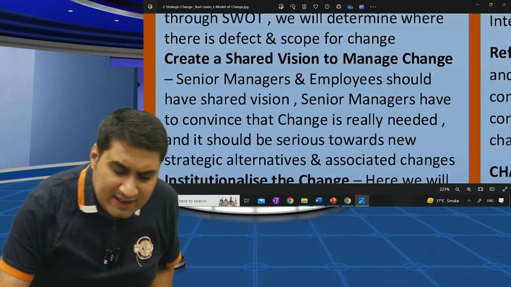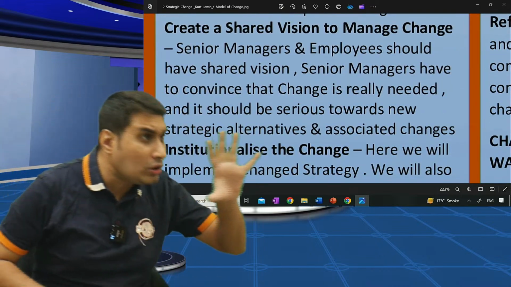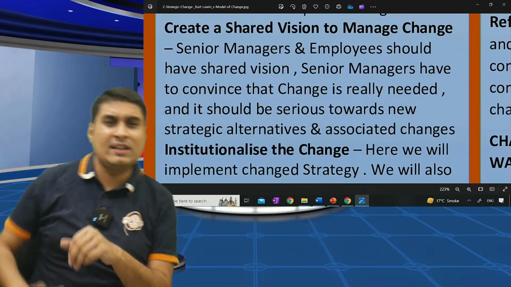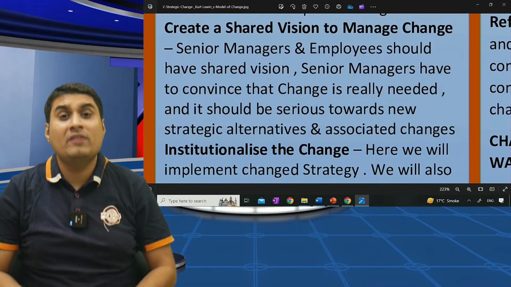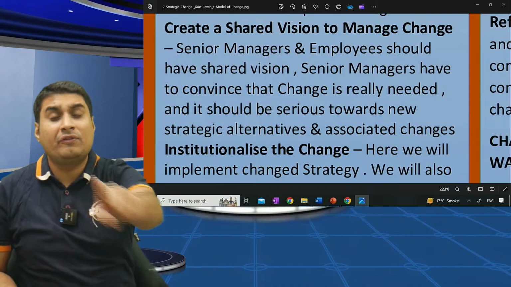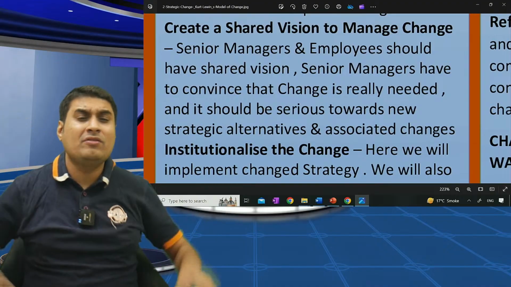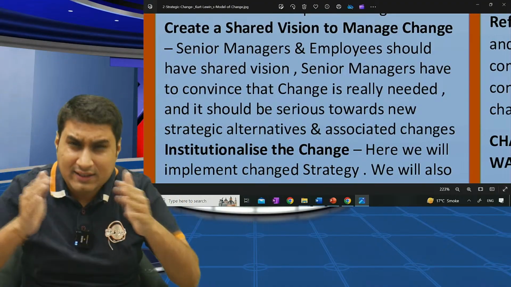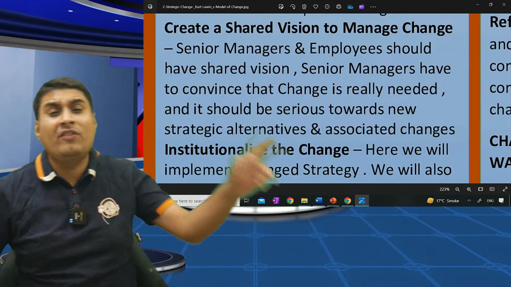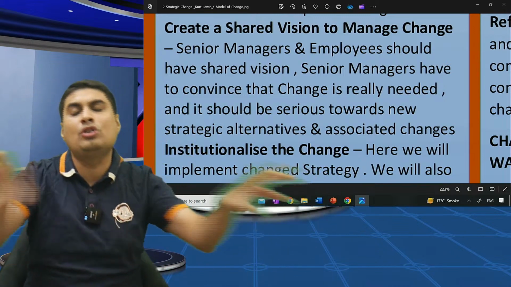Second, create a shared vision to manage the change. Now you'll ask me, what do you mean by shared vision? Both management and employees should be on the same page. Management is thinking like this, employees thinking like this, company will go backward. We need to convince employees change is needed. Maruti will tell all its employees, if we don't make electric vehicle today, we will be destroyed. Create a shared vision. So change is successful. If employee is not convinced, never ever we will get a result. So shared vision here means both management and employees should be on the same page.